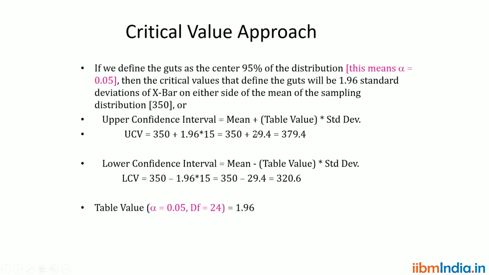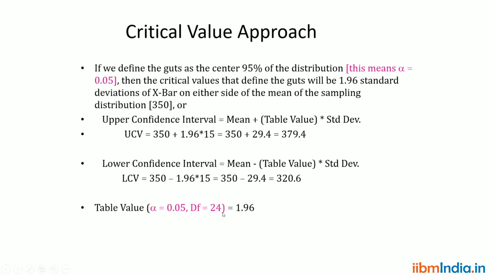Upper confidence interval is mean plus table value multiplied by standard deviation. Lower confidence is mean minus table value into standard deviation. Here mean is 350.